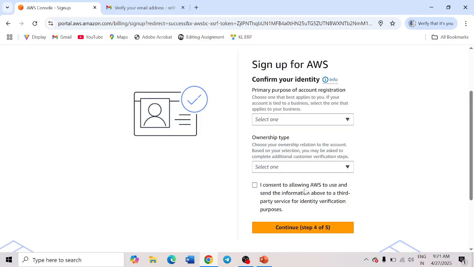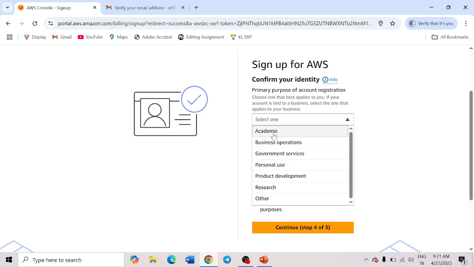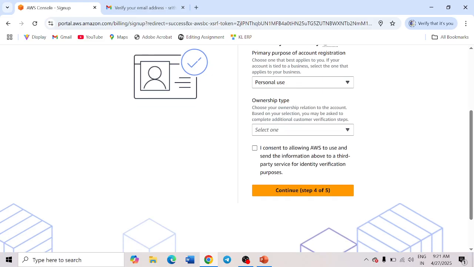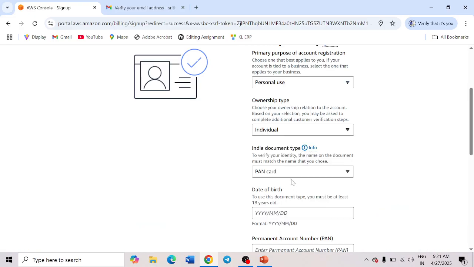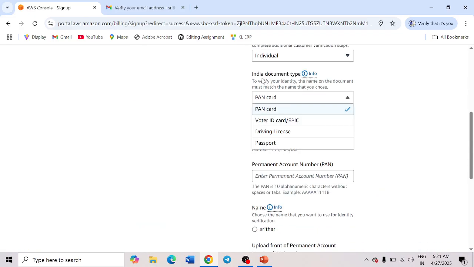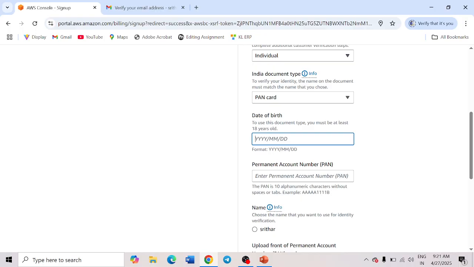Now the fourth step is that I need to confirm my identity. I can choose the option to confirm your identity with personal use, and the ownership as individual. You have to provide any one of these documents for verification: PAN card, voter ID, driving license or passport, with its number.